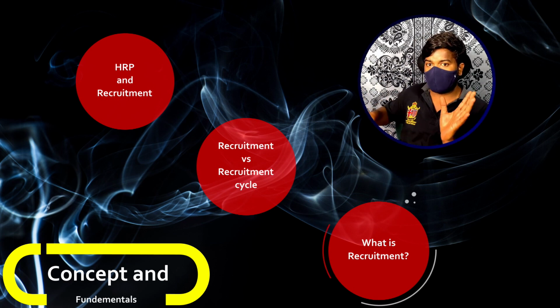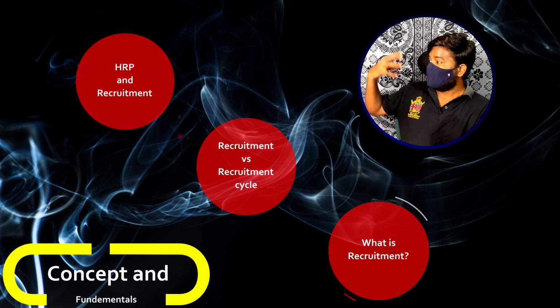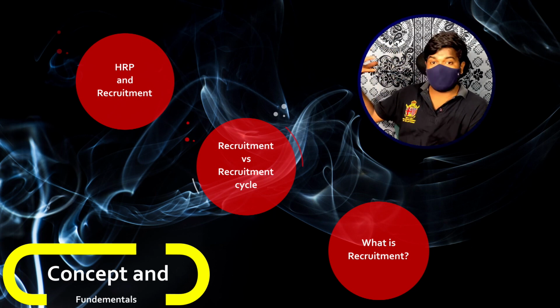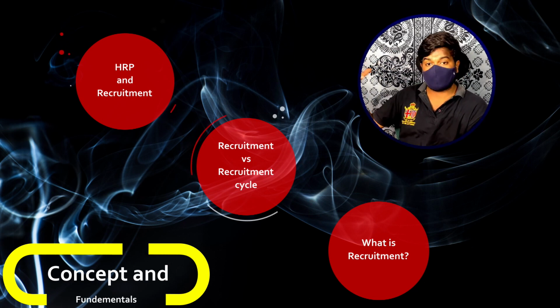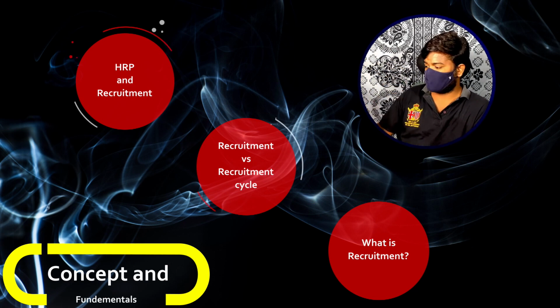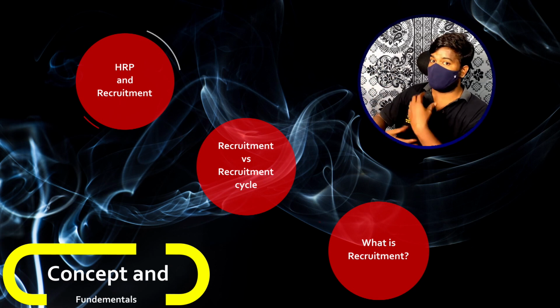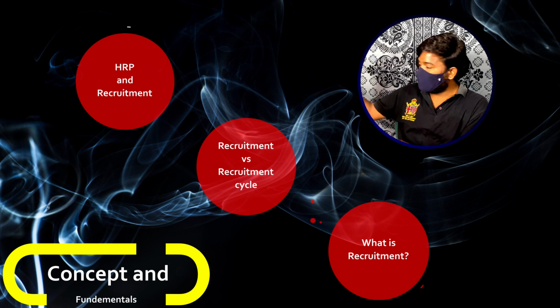Now we have a recruitment of 10, we rolled out an advertisement. Most of the people who see that advertisement, who think they are eligible and qualified, approach our organization, right? They may either send their resumes or they may directly come to our organization. It depends on the information that we have communicated. So basically people approached.